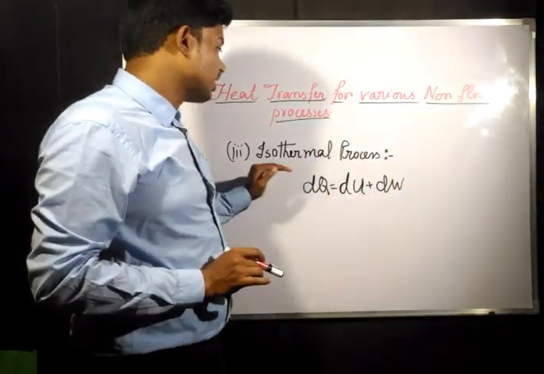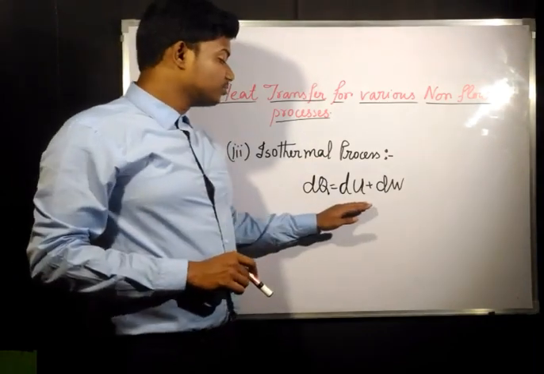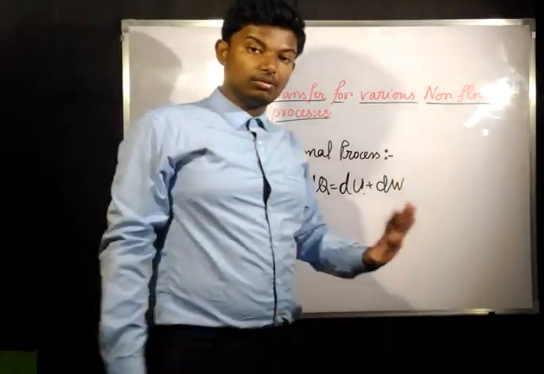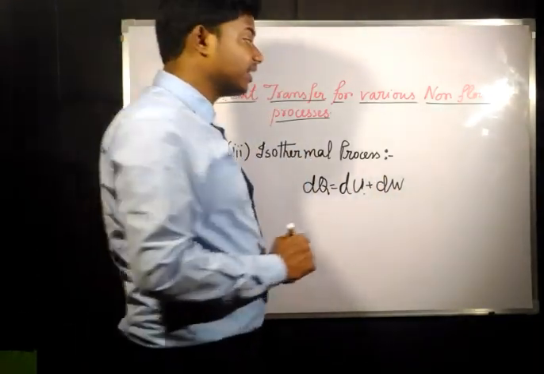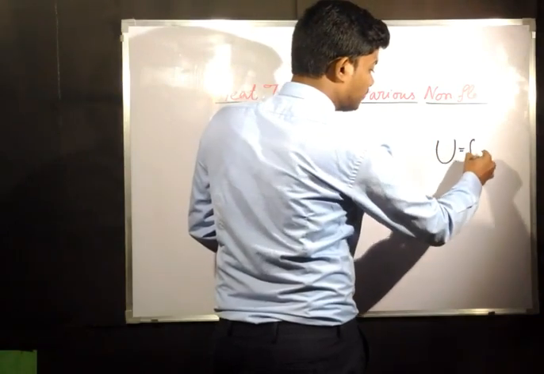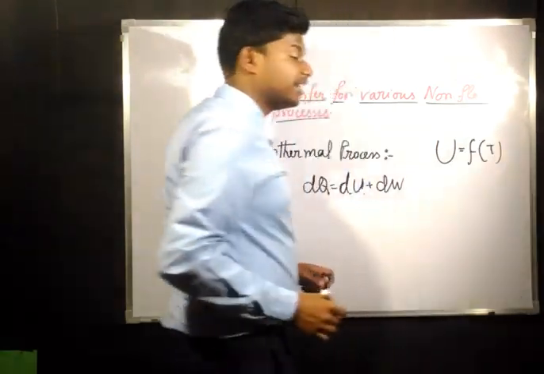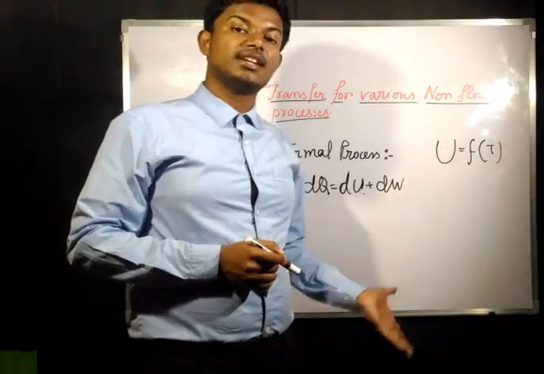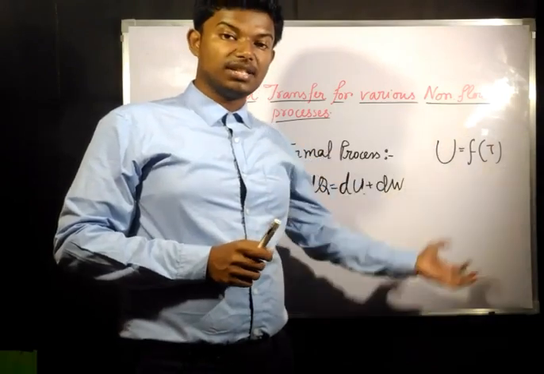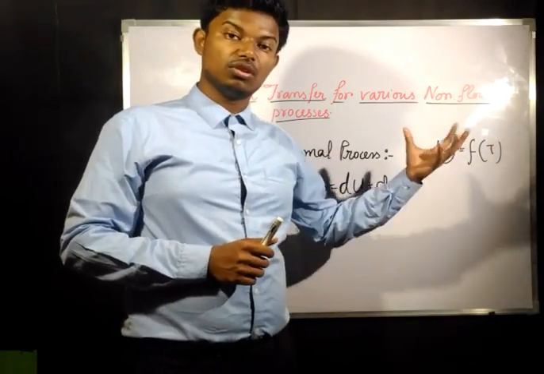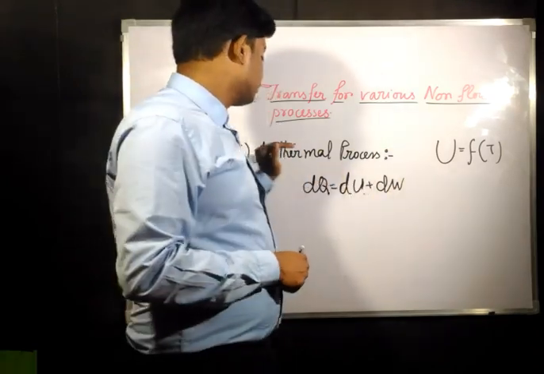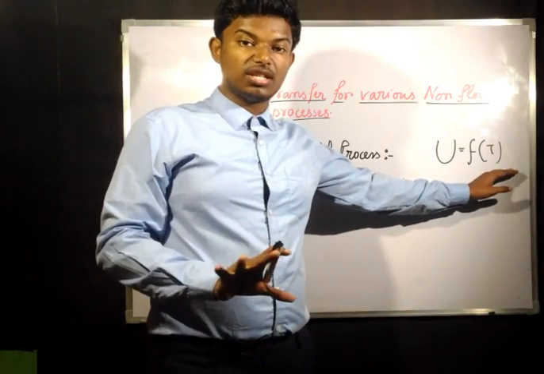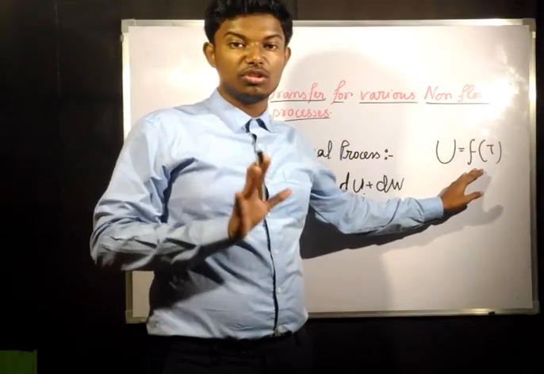The next process is the isothermal process. The equation is again the same, dq equals du plus dw. One thing we need to remember here is that internal energy is always a function of temperature. That means if the temperature goes up, the internal energy will also go up. If the temperature comes down, the internal energy of that system will also come down. For an isothermal process, temperature is constant. If the temperature of a system is constant, the internal energy of that system is also going to be constant.